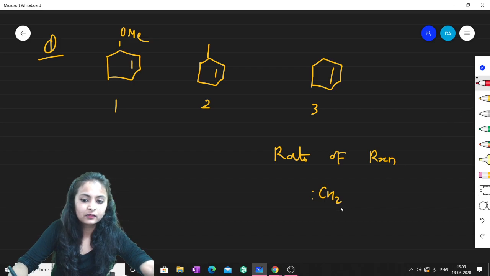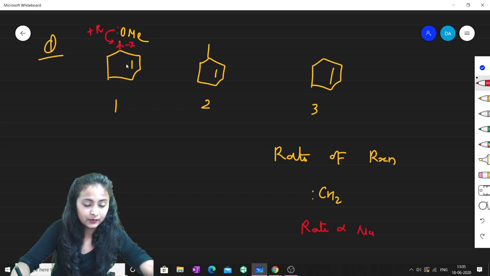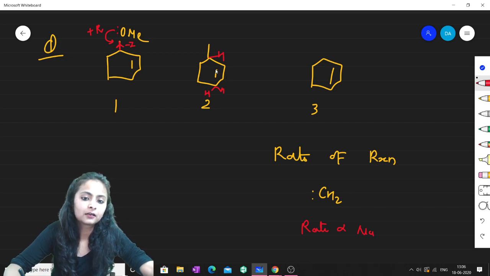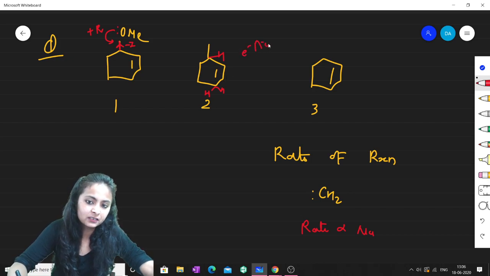So guys, let me tell you one thing. Rate of a reaction is directly proportional to the nucleophilicity. Nucleophilicity means, see, this is a plus R group, but since the double bond is not present here, it will be doing only and only minus I in this case. Fine. If we talk about this, there are 3 alpha hydrogens. So these 3 alpha hydrogens will help this carbene to become electron rich, isn't it?